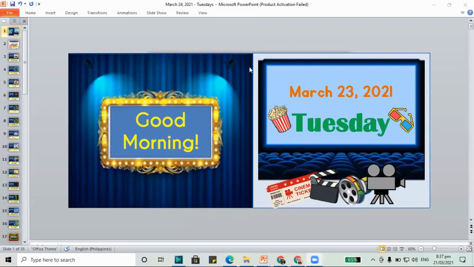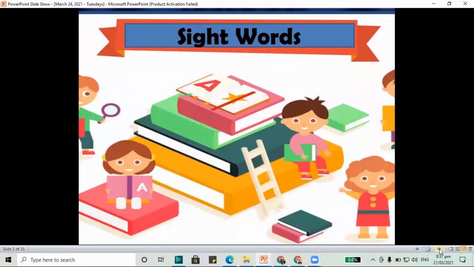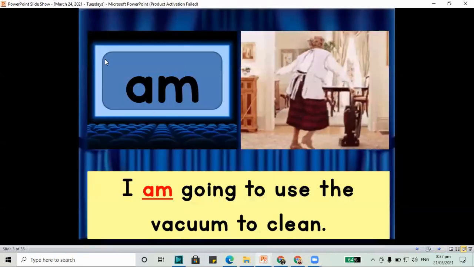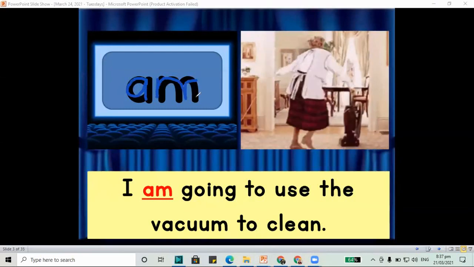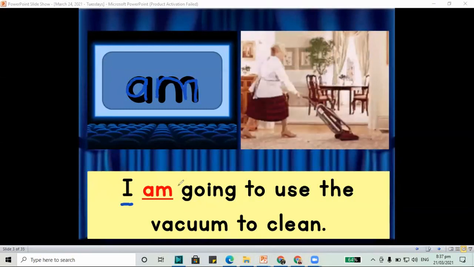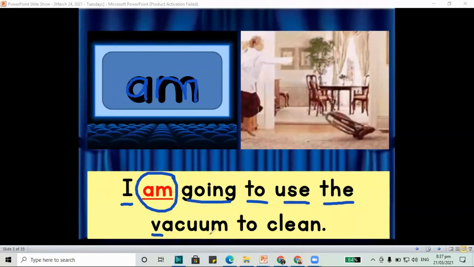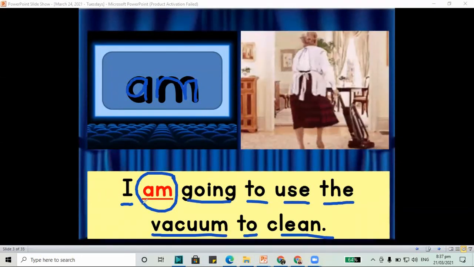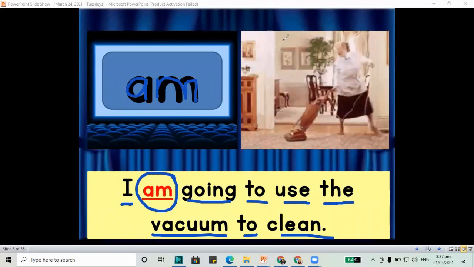How about let's start with our sight words? Let's try to see what are the sight words that we have for today. We have the word am. The letters A and M make the word am. I am going to use the vacuum to clean. We have the word am. A and M make the word am.